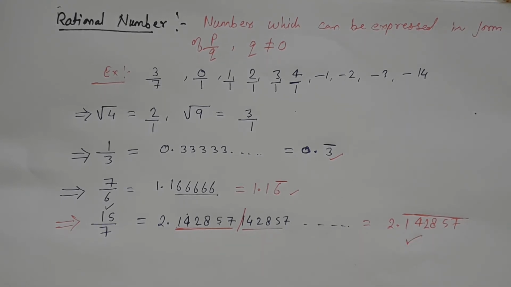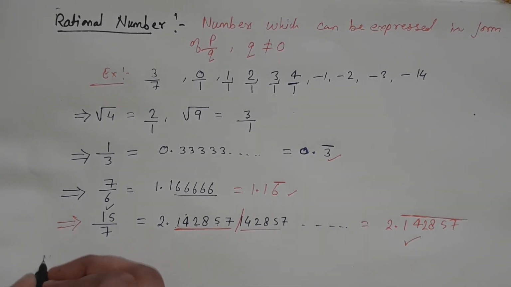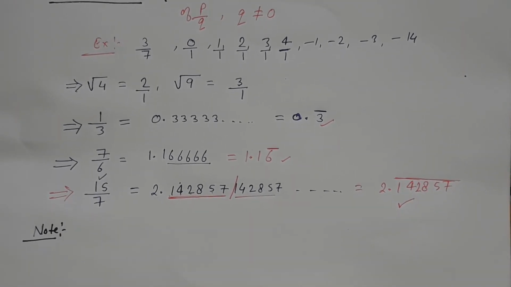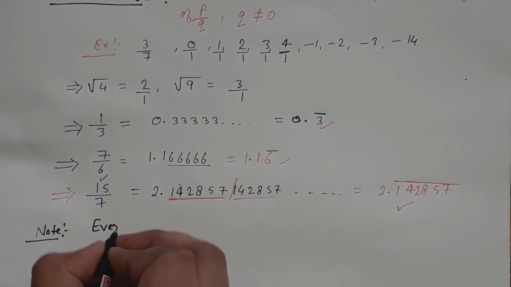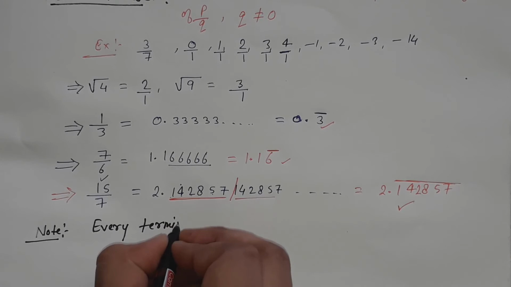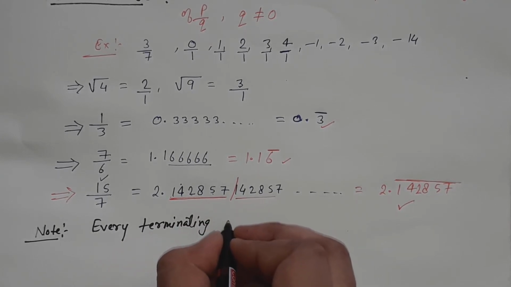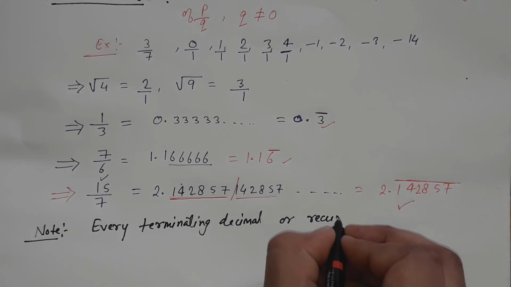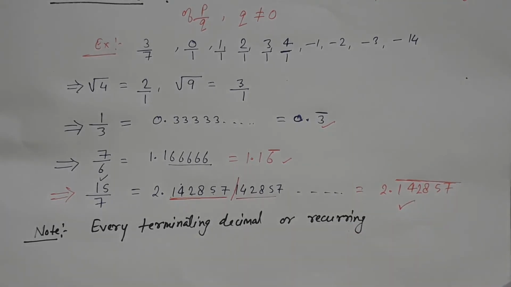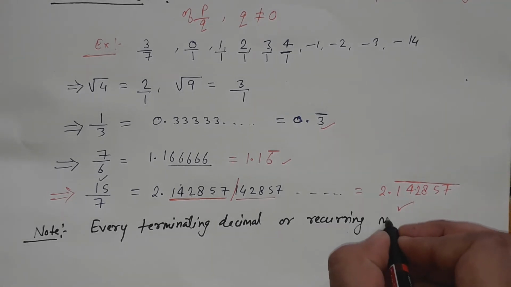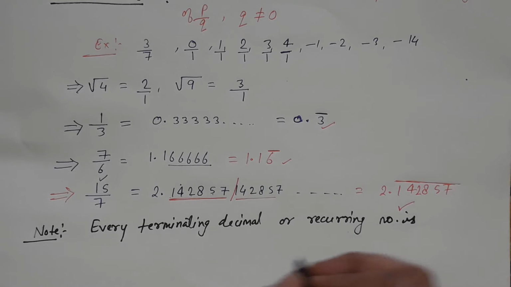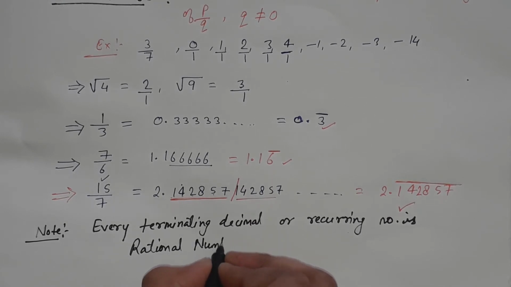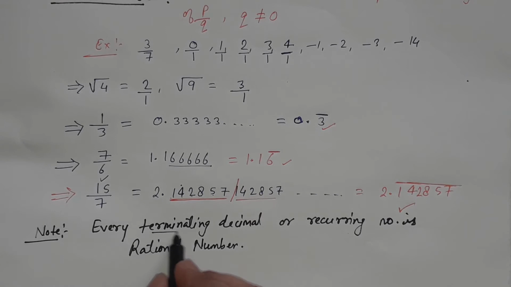So we can write a note after this. What can the note be? Every terminating decimal or recurring decimal is a rational number.